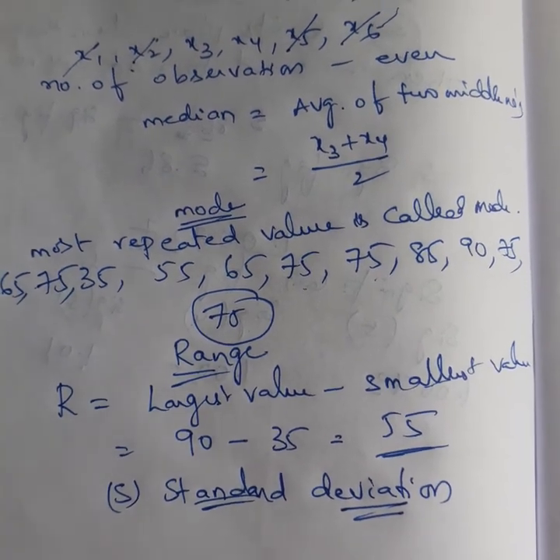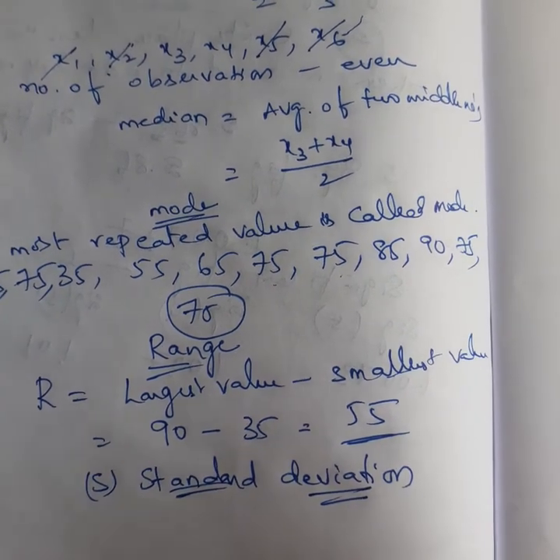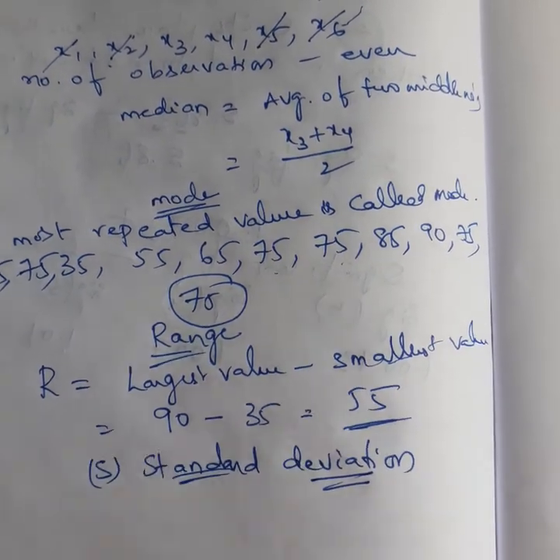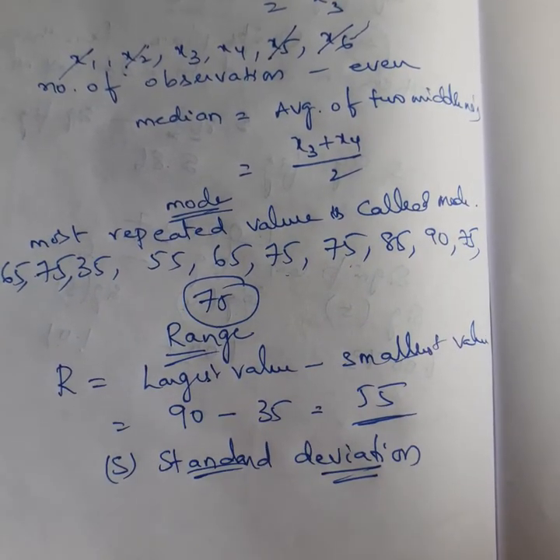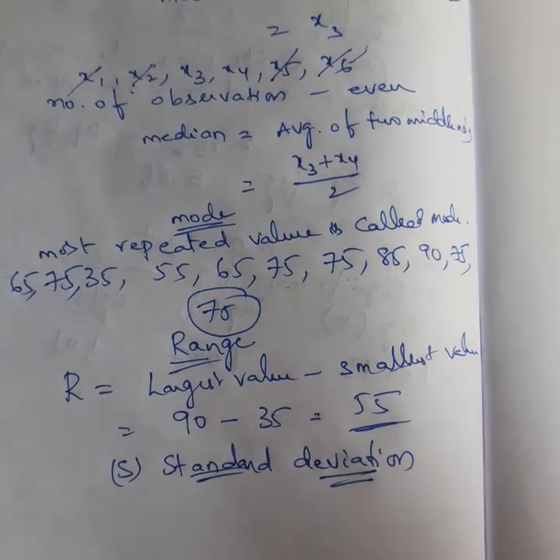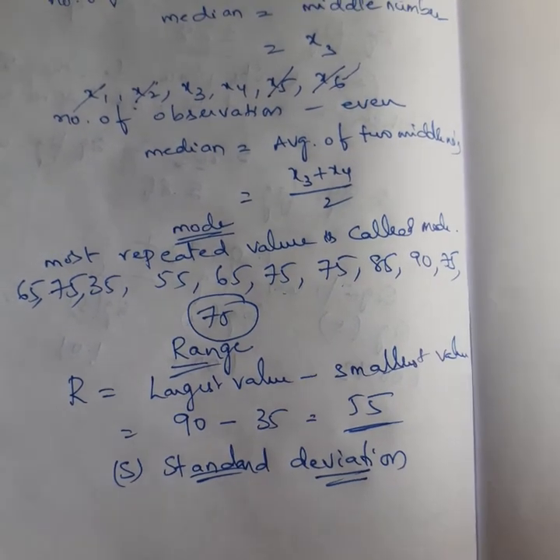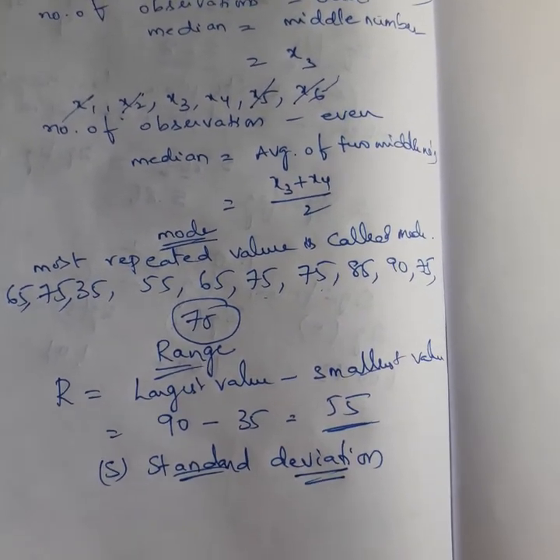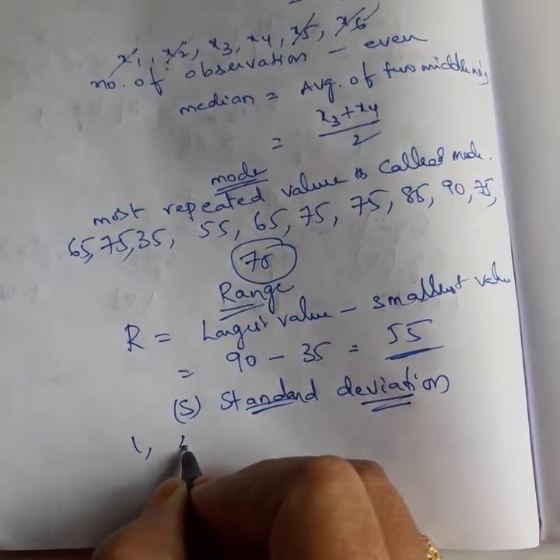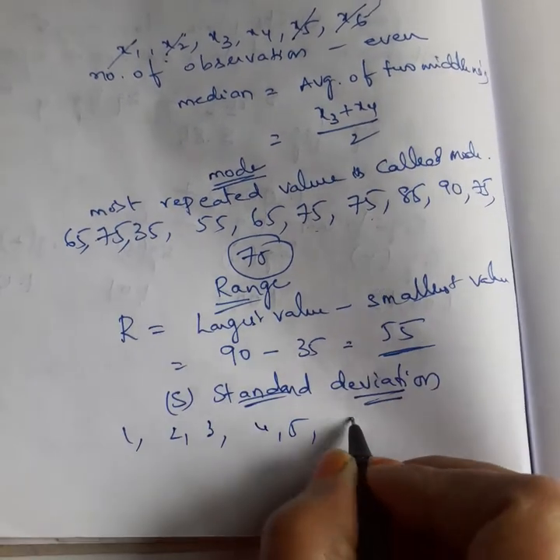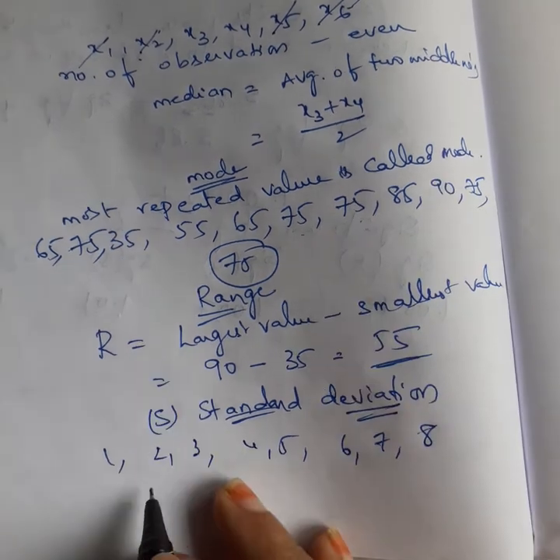First, by studying the data, you calculate the mean. After calculating the mean, you need to check how far each and every observation deviates from the mean. I'll give one example. Let us suppose 1, 2, 3, 4, 5, 6, 7, 8. There are some observations here whose mean is what?